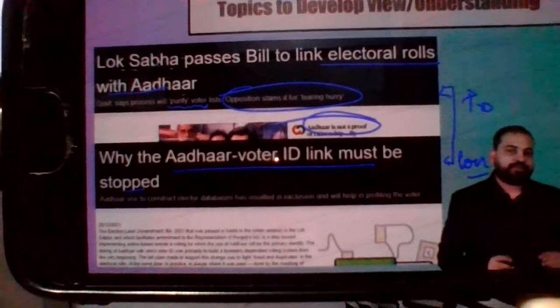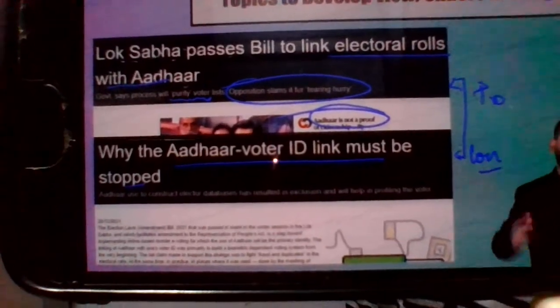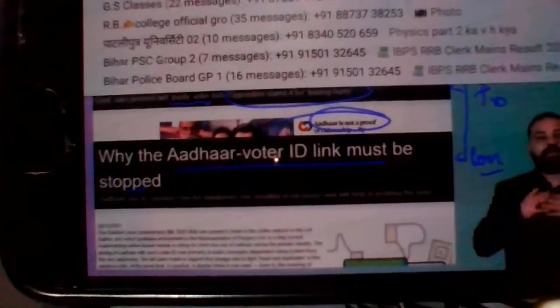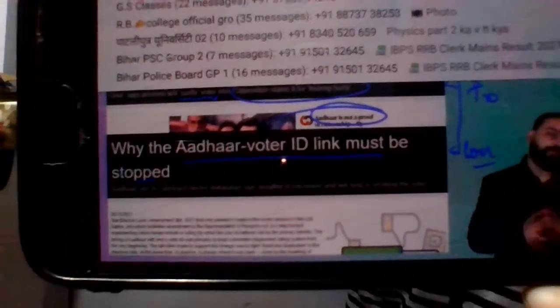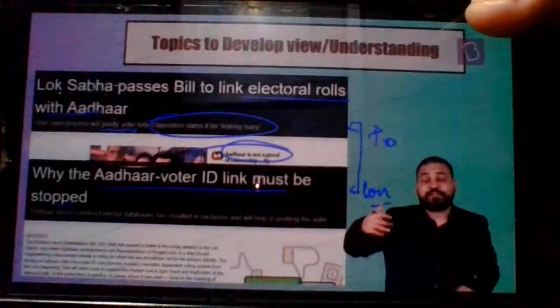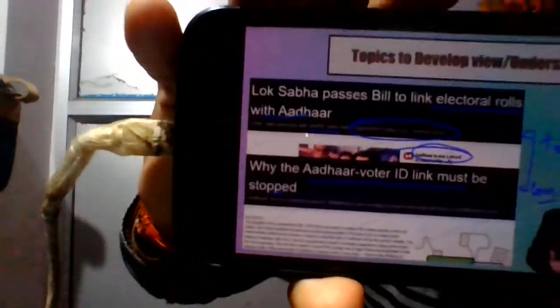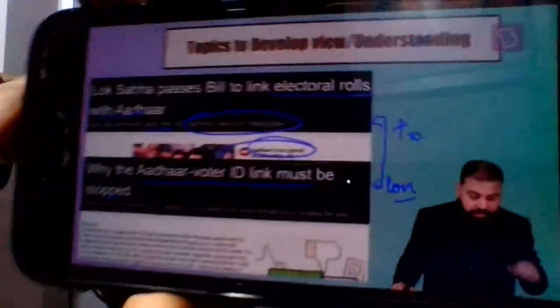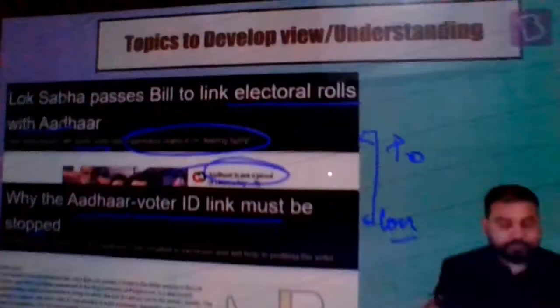And remember, in UPSC, this has to be done. We need to know both sides of the story in order to present our answer in a better manner. If we don't know both sides of the story, invariably what will happen is, if the question is asking to critically analyze or comment, and we didn't have the idea about the second side of the story, our answer becomes incomplete. So that is the thing that you have to remember.